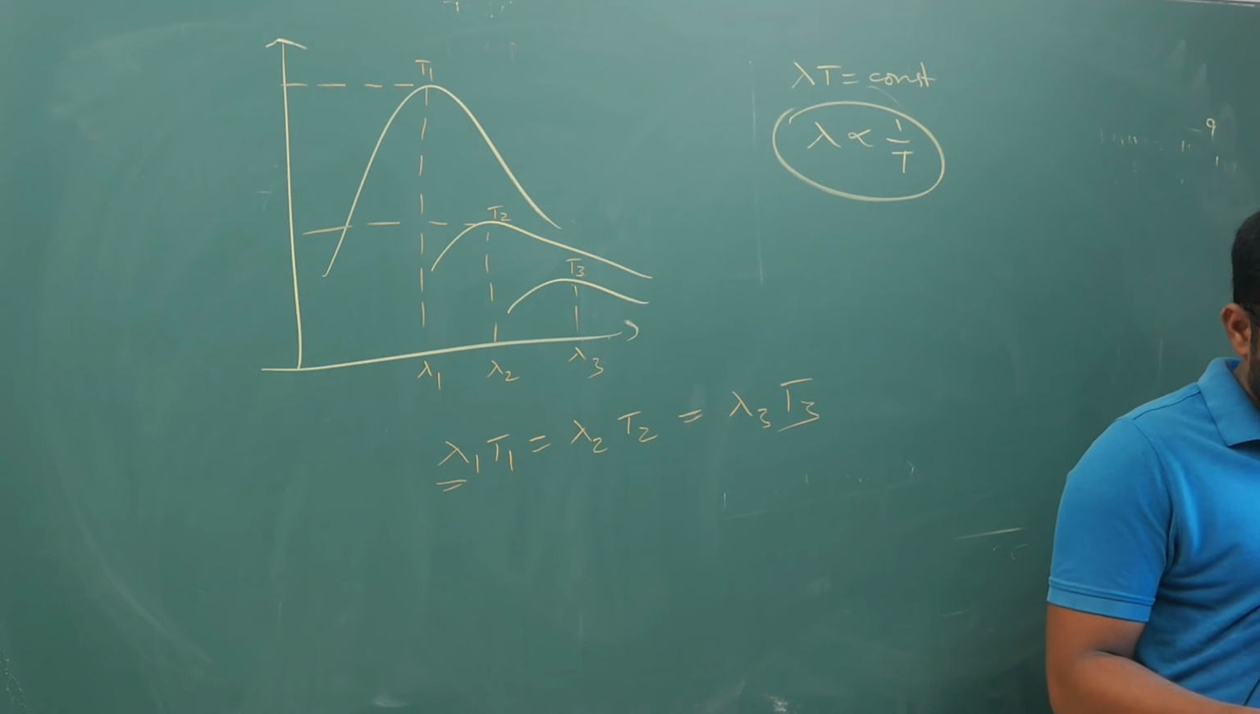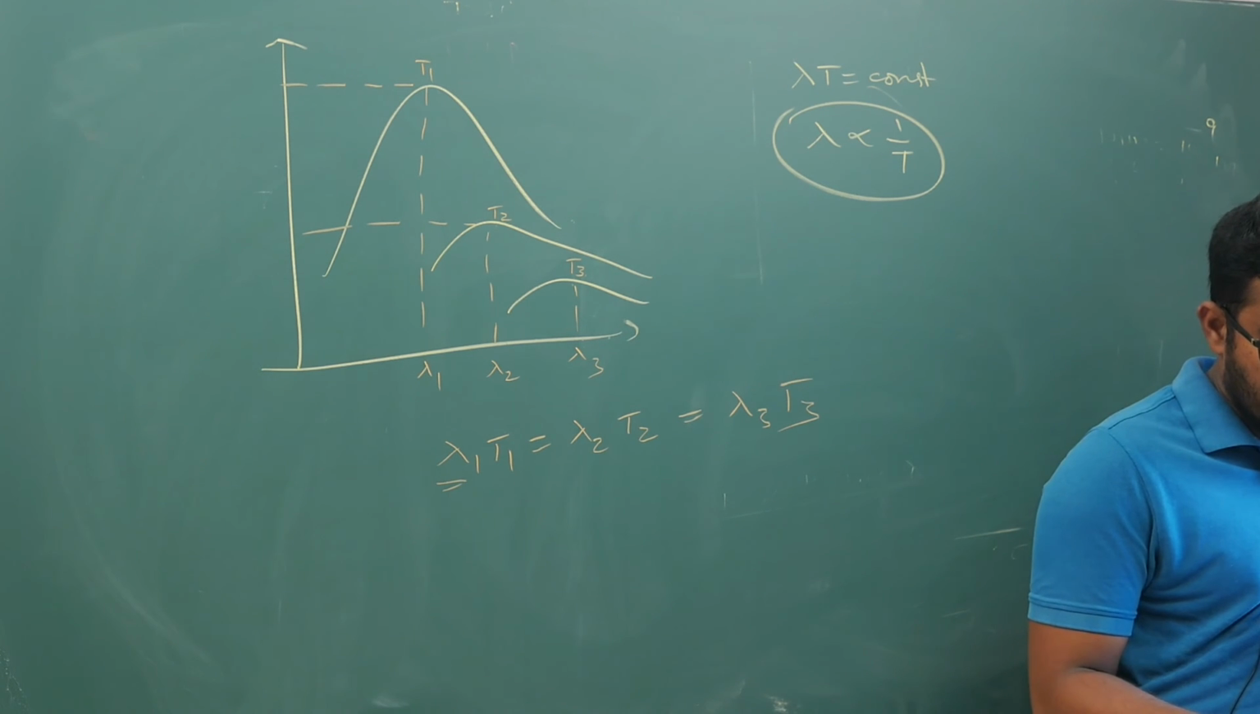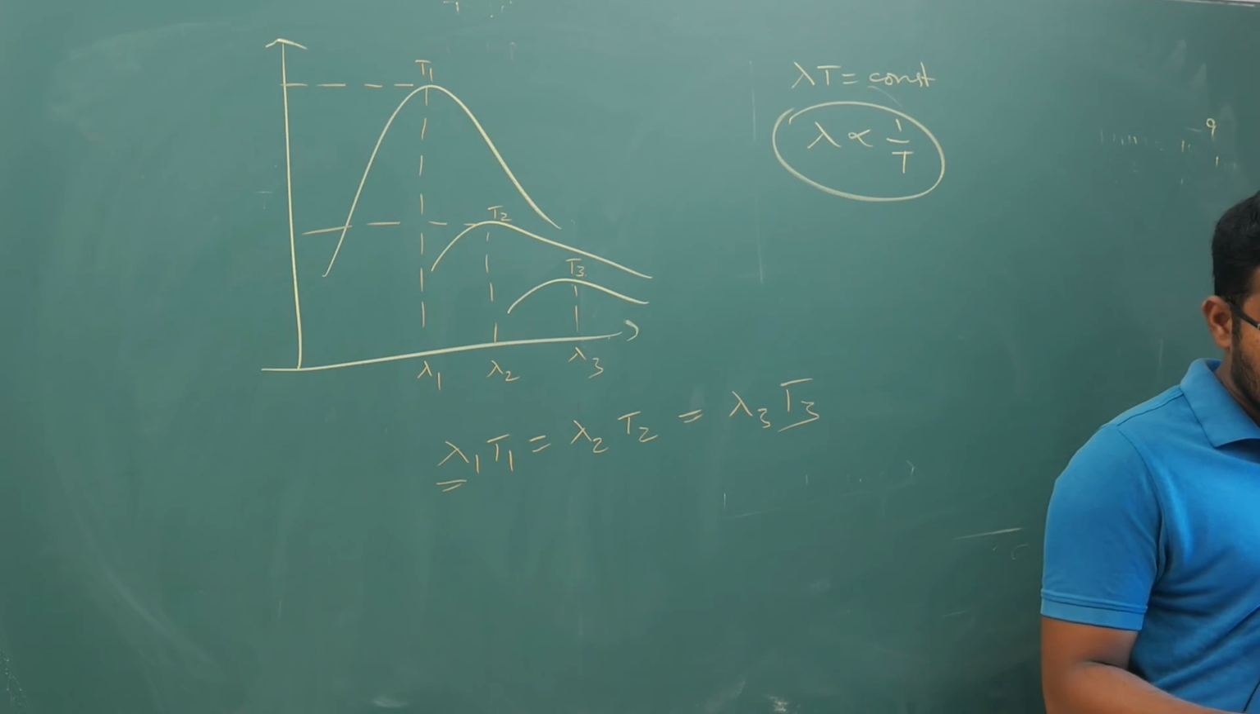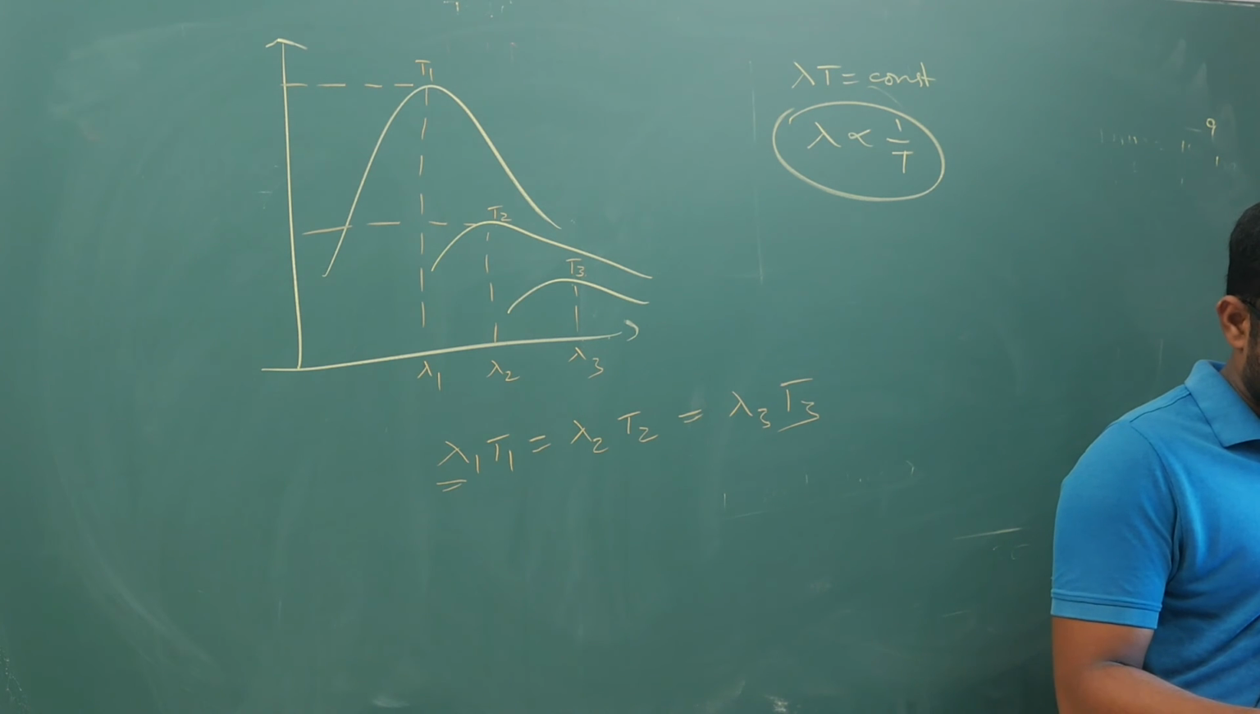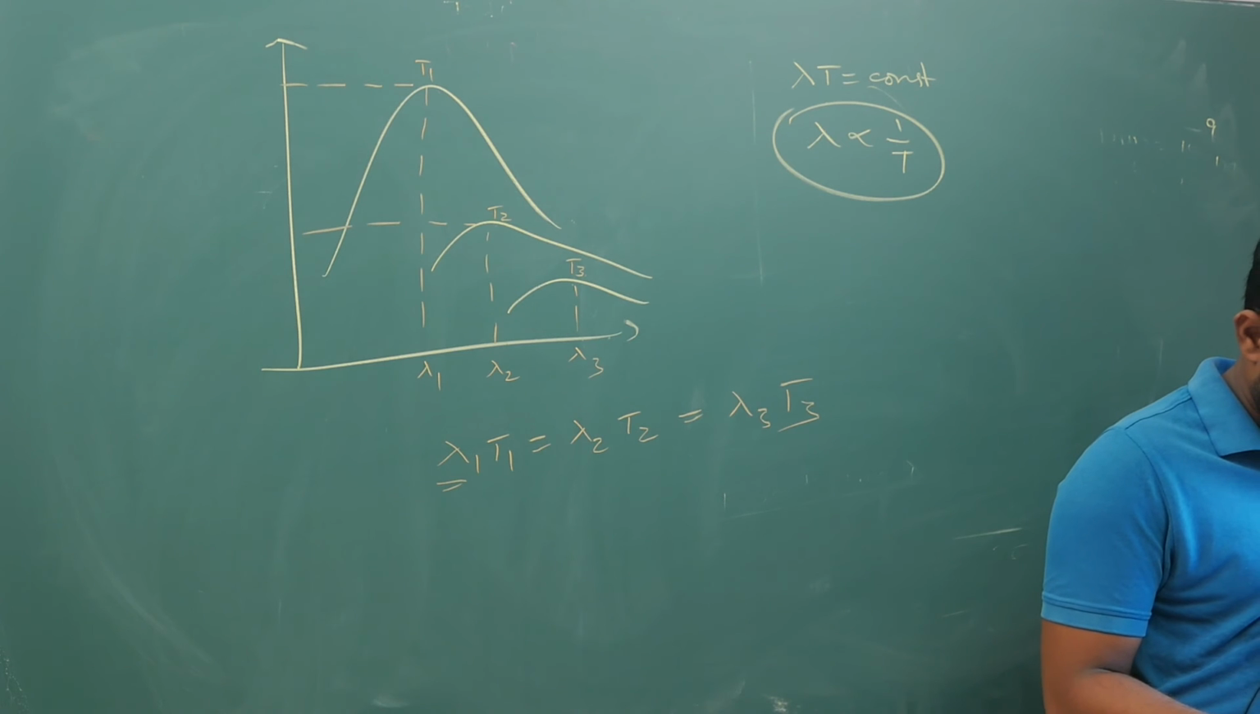Okay, right. Now for the sun we will define something called the solar constant. I will talk about it now. Just let me check the time.